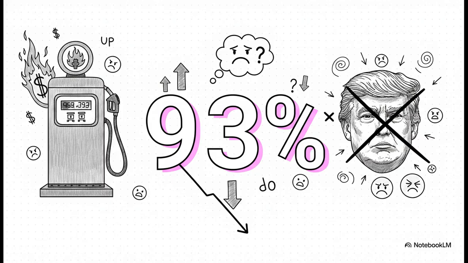And back home, domestic frustration is palpable. That same poll found a massive 93% of Americans reporting that gas prices are up. That is a huge swing from January, when about half the country thought they were going down. Furthermore, just looking neutrally at the data, only 24% of the public currently approve of former President Trump's handling of inflation, with the numbers showing even his Republican support slipping on that specific issue.